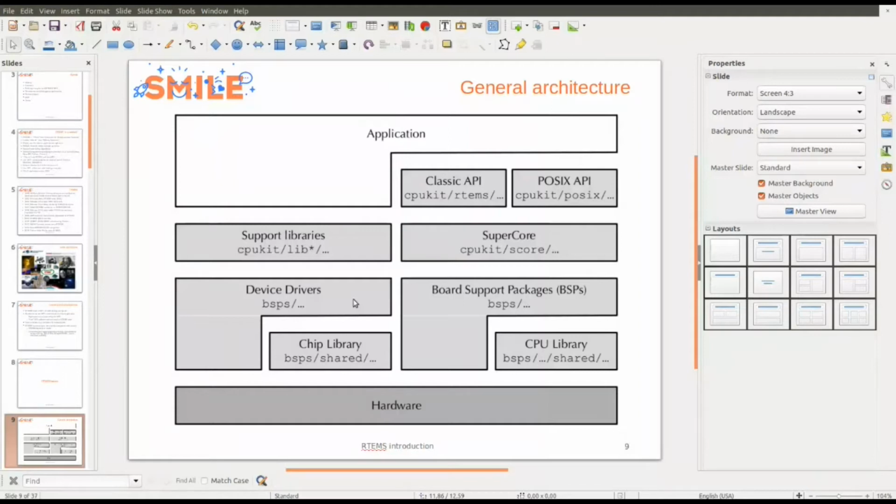It's quite difficult to program an application with SuperCore. So when you program an application, you use the classic API or the POSIX API, which is at the upper level in RTEMS. And you have the application on top of the system. Again, the application is linked with the RTEMS kernel, so each time you build RTEMS, actually, you build an application.